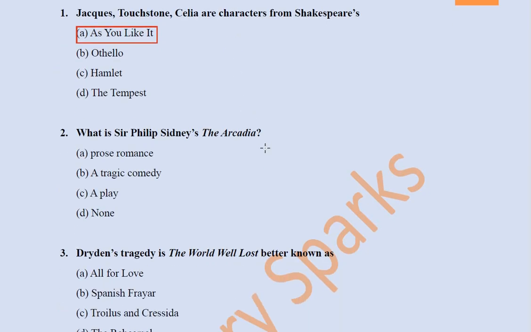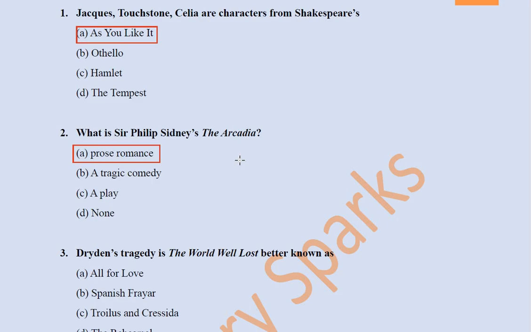Next question. What is Sir Philip Sidney's The Arcadia? This is a work written by Sir Philip Sidney, the Renaissance man. So what is the genre of this work? Prose romance, a tragic comedy, a play, none of the above. Its answer is prose romance. Arcadia is a Greek name. Actually, it was a place in Greece, a very scenic, beautiful, pastoral landscape.